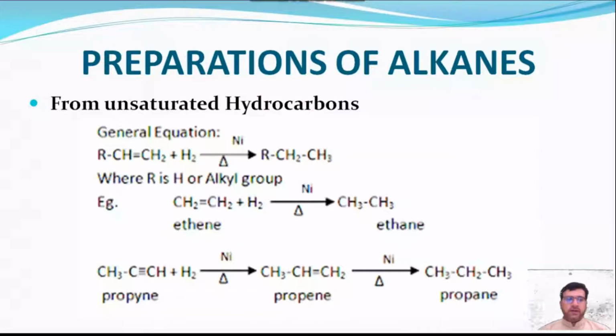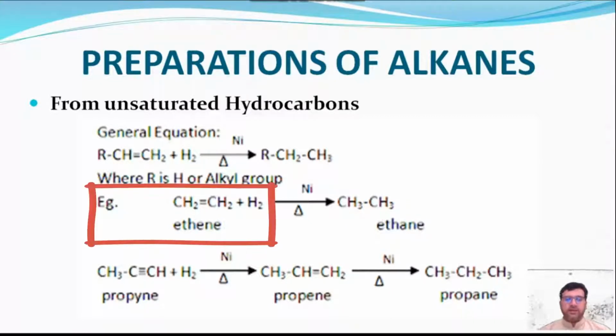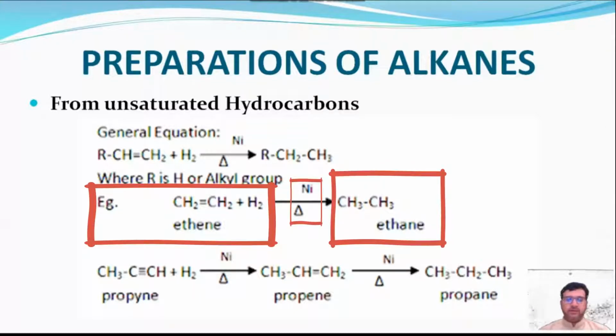Preparation of alkanes from unsaturated hydrocarbons. It is a catalytic reduction of unsaturated hydrocarbons in the presence of nickel, which acts as a catalyst, to give the alkanes. For example, ethene gives ethane in the presence of nickel.